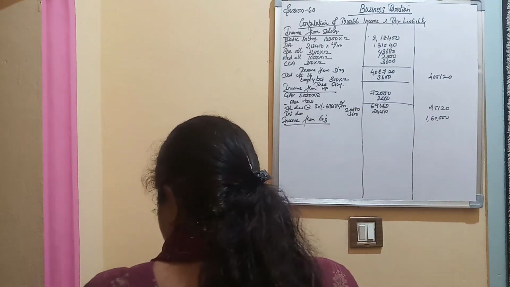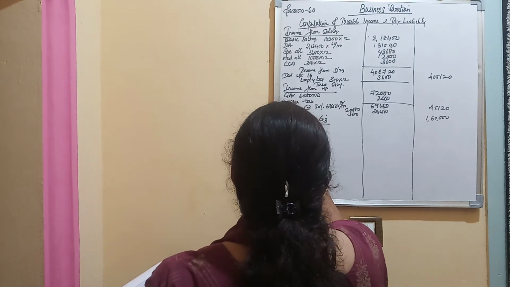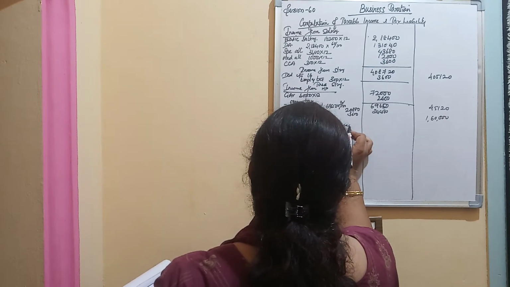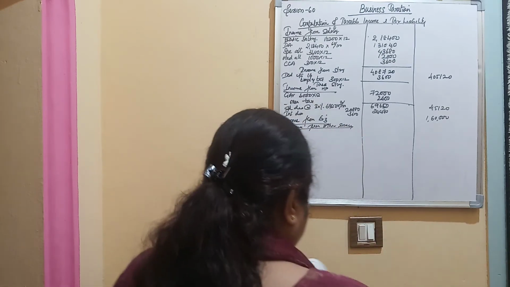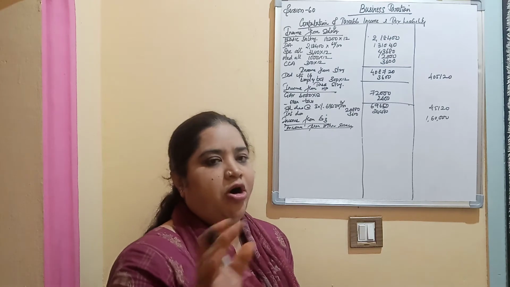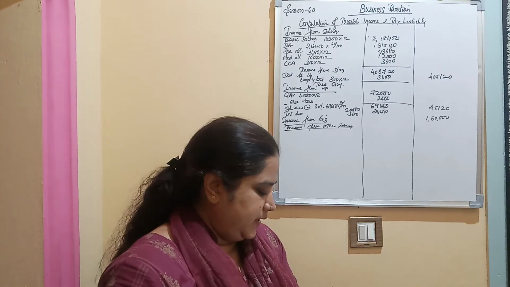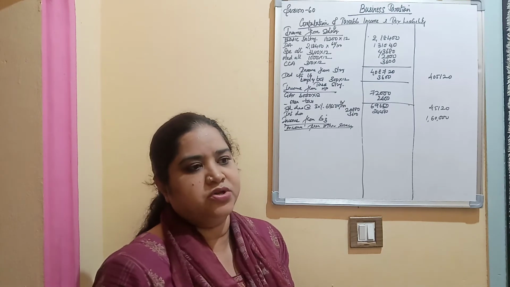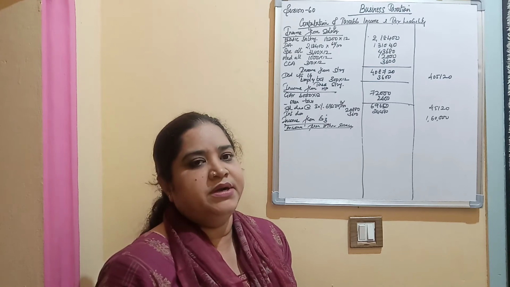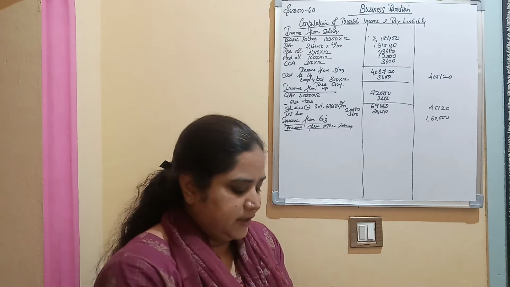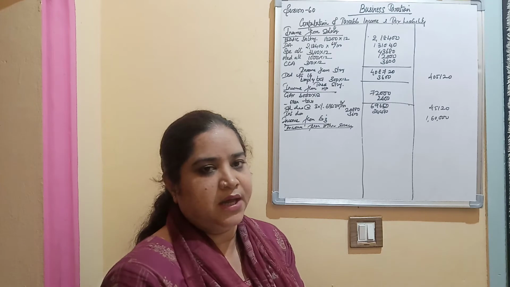Then you have income from other sources. What all you have? See here. Interest on bank fixed deposits, directors fees, dividend from Indian companies, dividend from cooperative societies. All these 4 items are fully taxable except dividend from Indian companies. I have already discussed the information on dividend. Up till 10 lakhs is exempted. Whether it is dividend on equity shares or preference shares, it is totally exempt. So except that dividend, the entire 3 items are fully taxable.